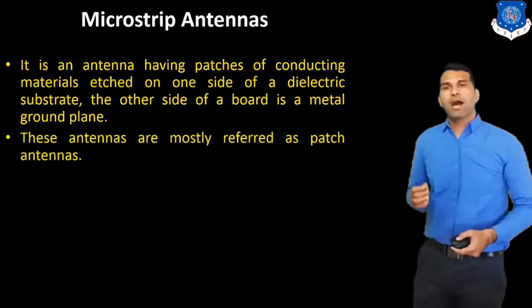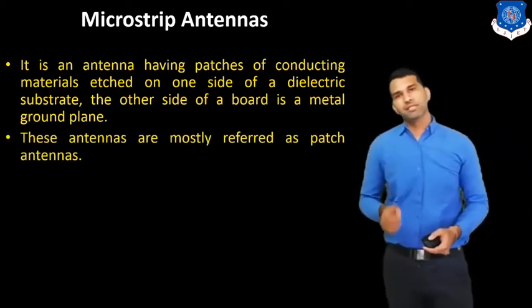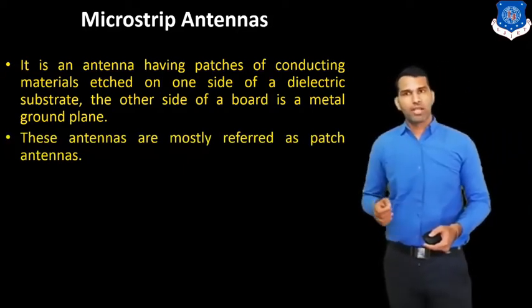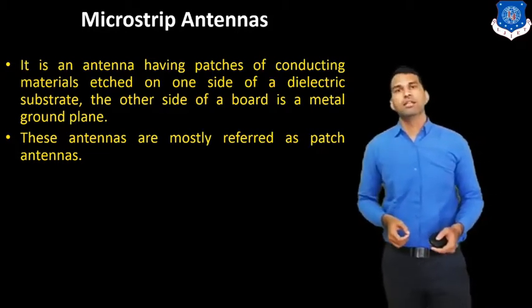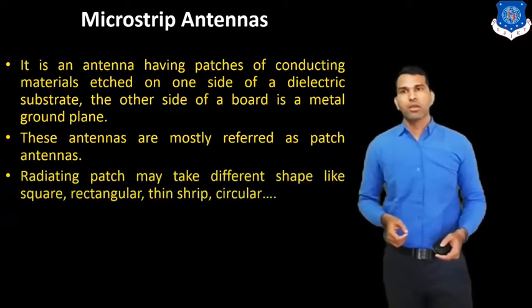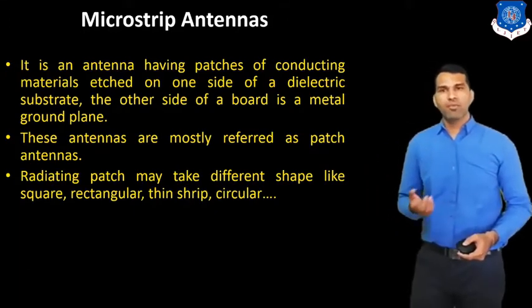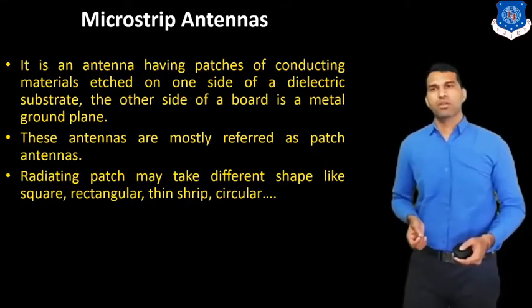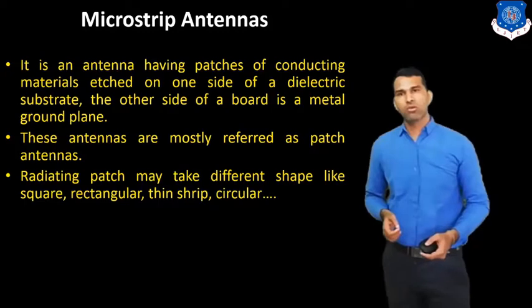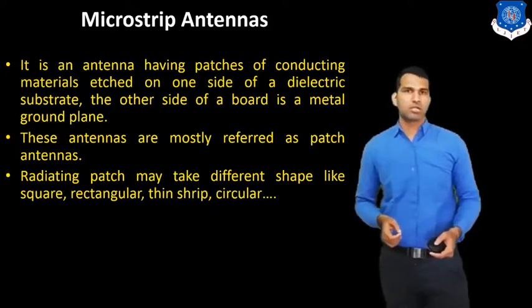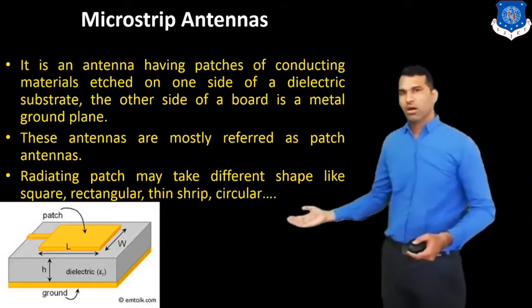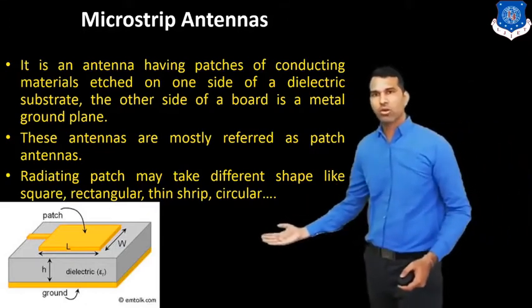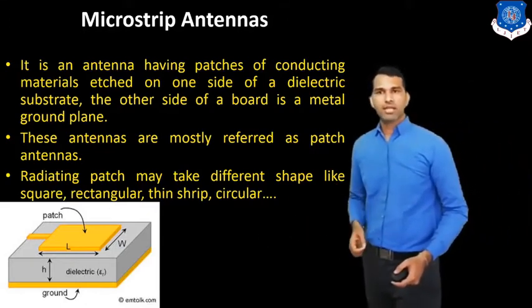These antennas are mostly referred to as patch antennas. So we can say this antenna is a microstrip antenna, or we can define this antenna as a patch antenna. The radiating patch may take different shapes like a square, rectangular, thin strip, or circular. So here you can see a single rectangular type patch antenna.